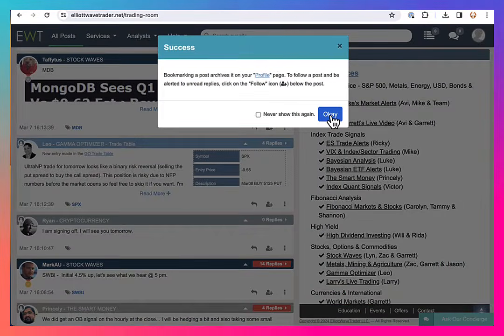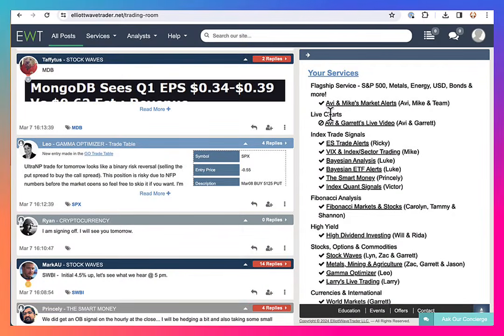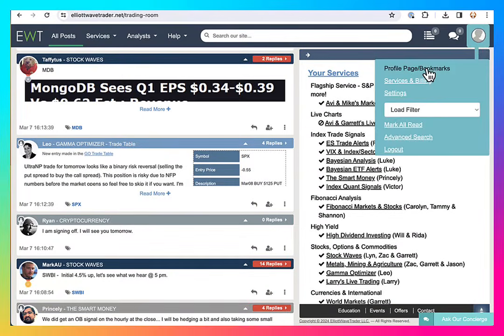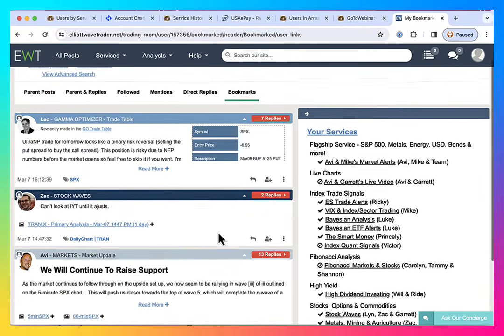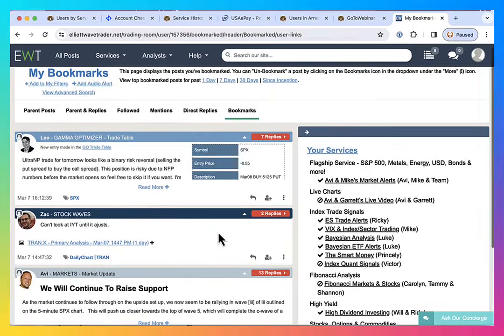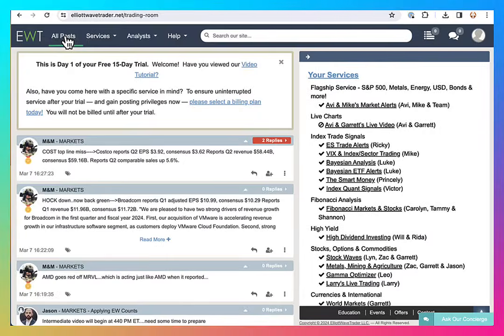This saves the post to your My Bookmarks page, which is on your profile page here. On the My Bookmarks page, in addition to viewing the history of your bookmarks, you can see the top bookmarks for various time periods to see what content other members value most. Click on All Posts to return to the full room.